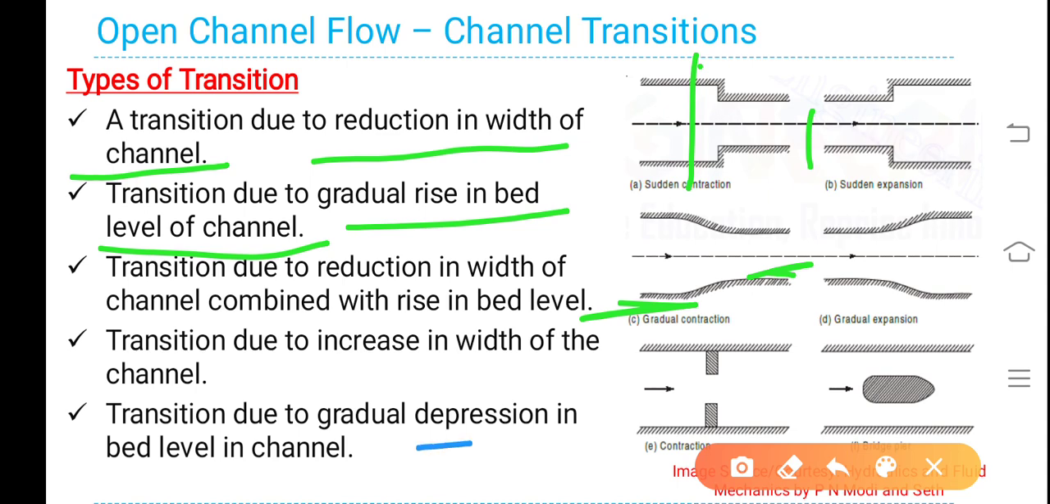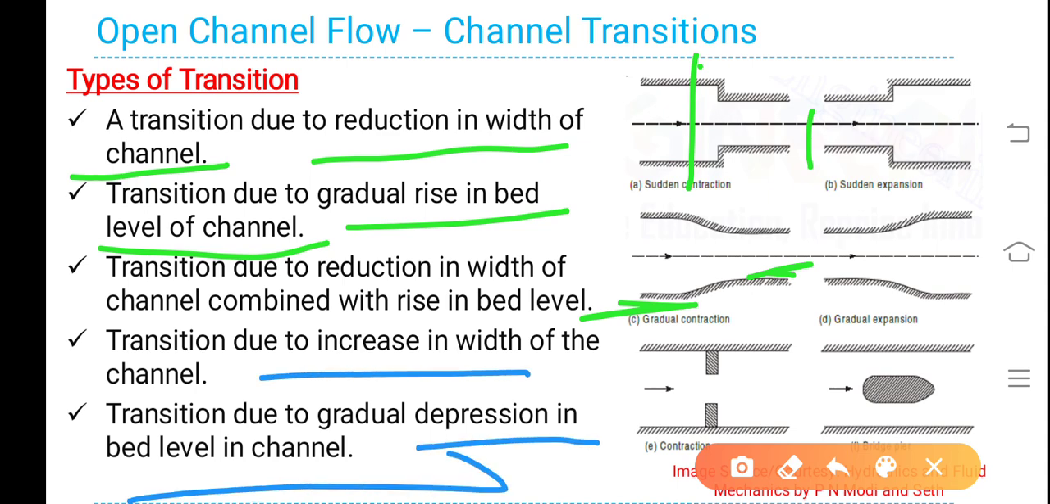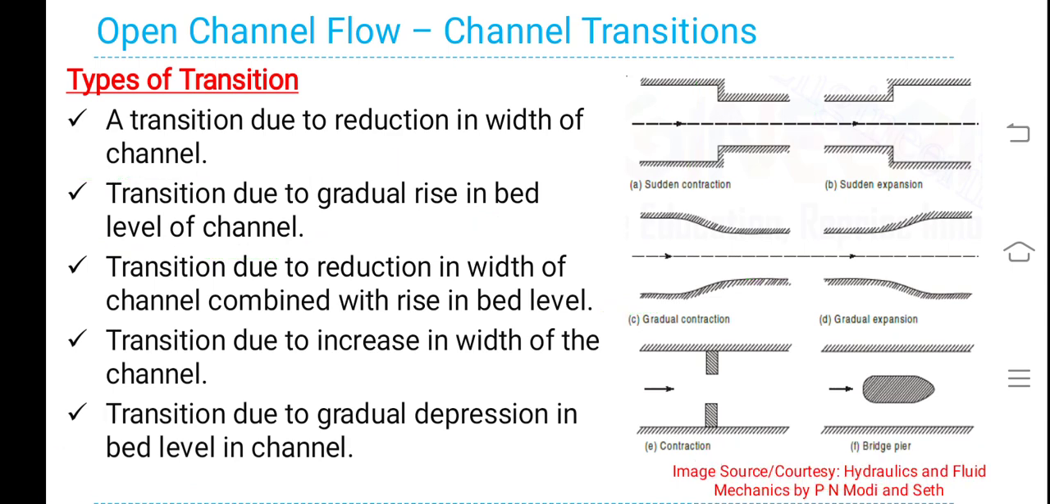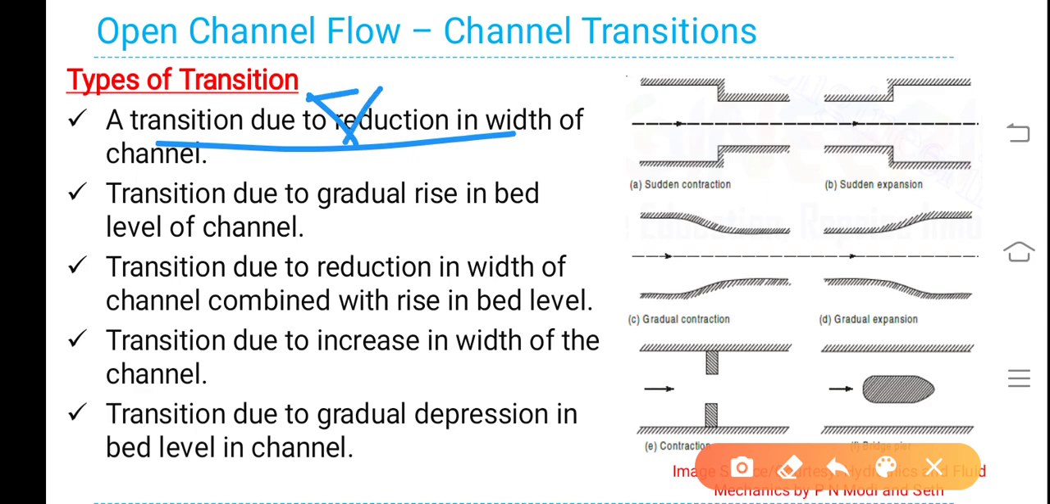Transition due to gradual depression of bed level in channel. How do we understand gradual depression? For example, this is the liquid level, this is the bottom of the channel, this is gradually depressed. That also can be done.